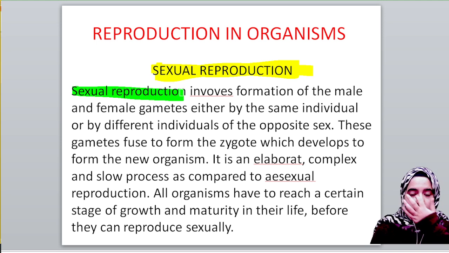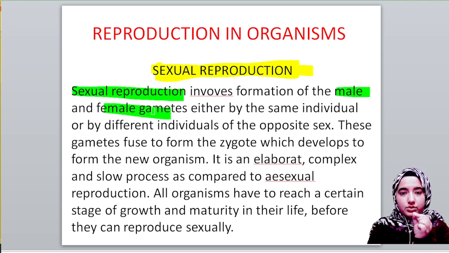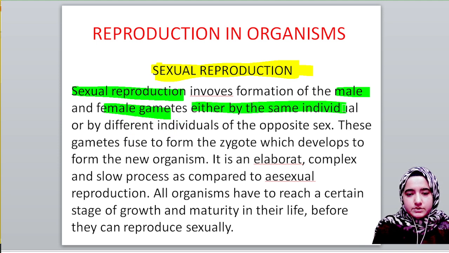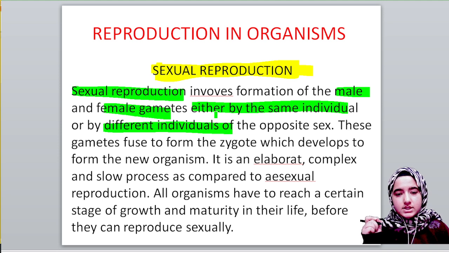Sexual reproduction involves formation of male and female gametes. Male gamete is known as sperm, and female gamete is known as ovum, either by the same individual or by different individuals. This concept we will learn later on, how the gametes can be formed by the same individual. This concept will come later on, please don't get confused.